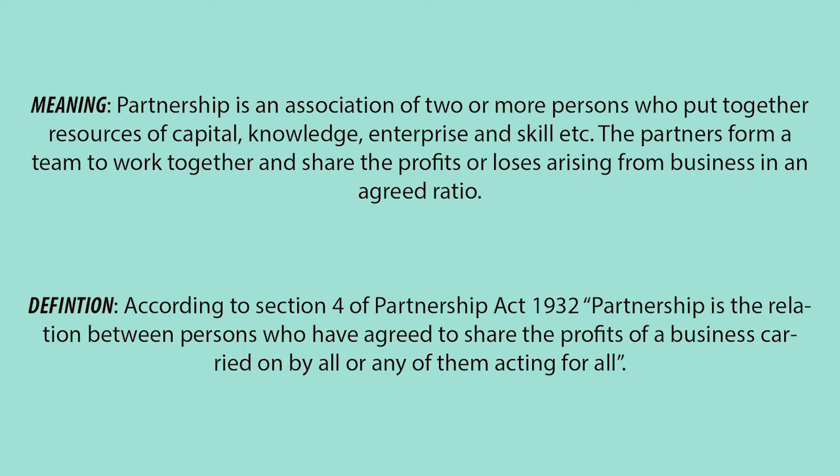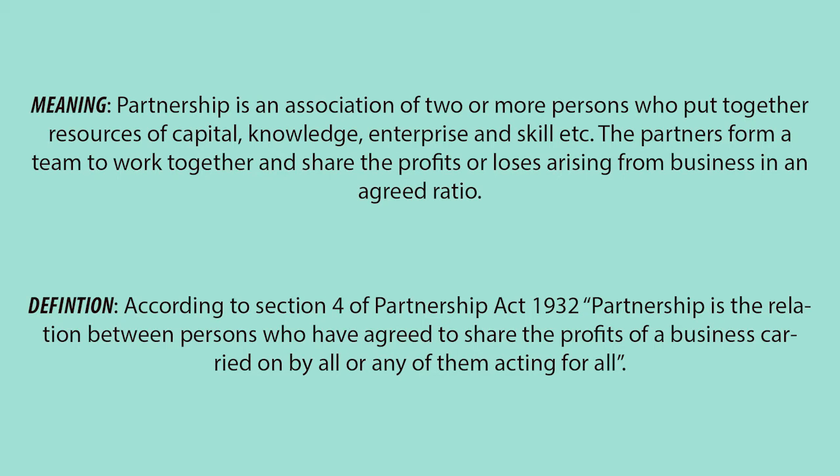So every partner, every member who becomes a partner, works together, and they share the profits and loss of a business. Now the definition of a partnership firm says, according to the Partnership Act 1932, that partnership is a relation between persons who have agreed to share the profits of a business carried on by all or any of them acting for all. So here a particular phrase is mentioned, carried on by all or any of them acting for all. That means either one person manages the business or all the partners together manage the business. So you have to particularly remember the Partnership Act.